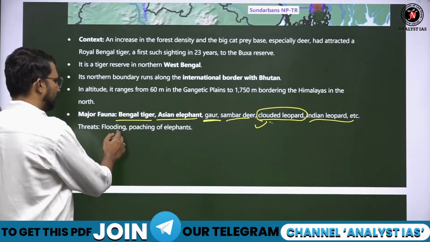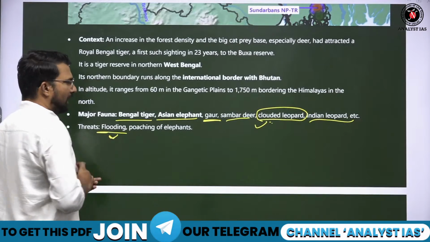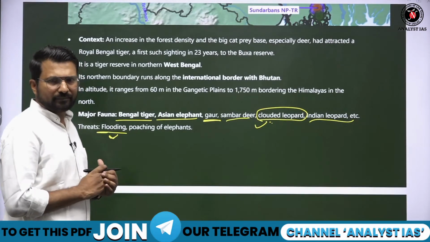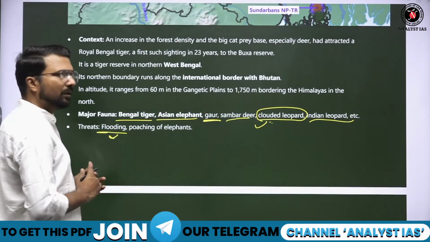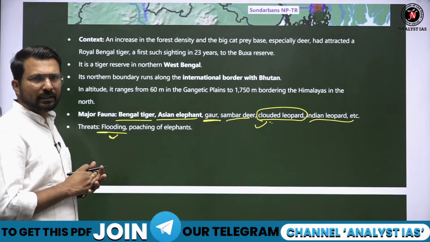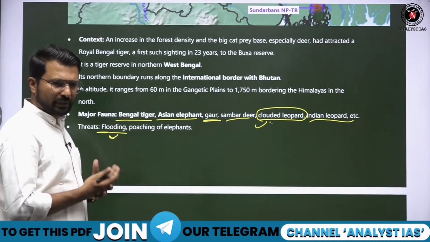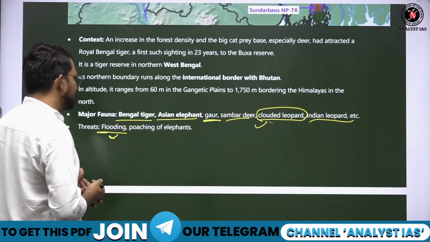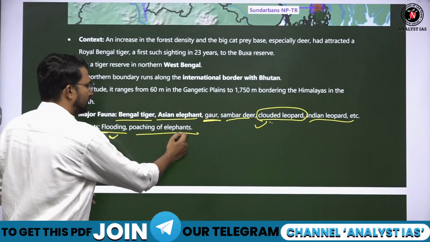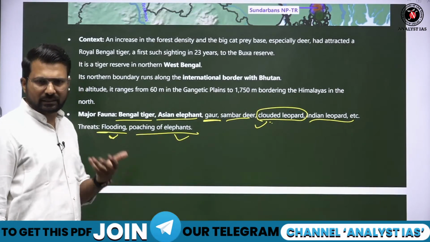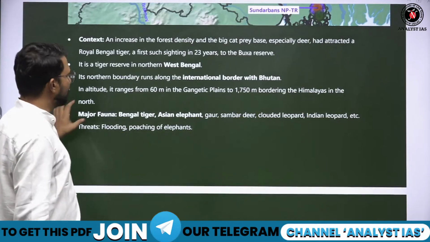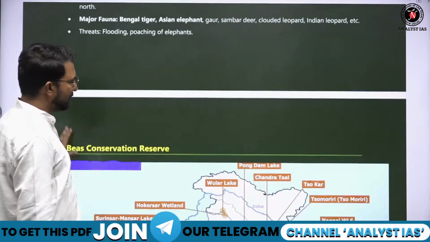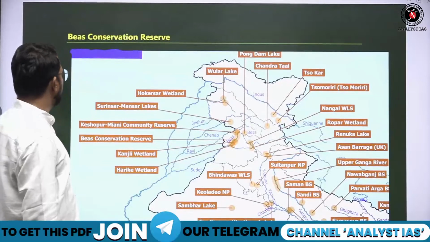And the major threat is excessive flooding in the Brahmaputra region, due to which the number kept on decreasing in the past 23 years. But this year we have found that the number is increasing. And poaching of elephants for their tusks is also a threat. These are a few threats in this Buxa Tiger Reserve.